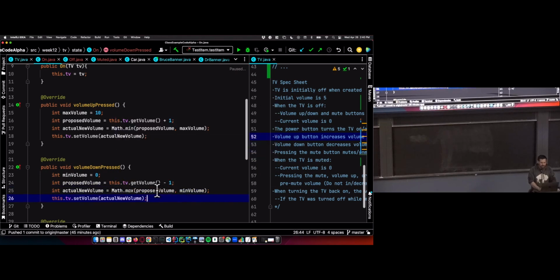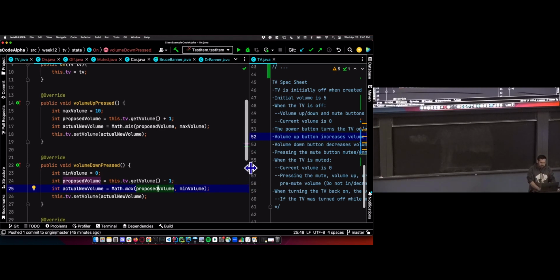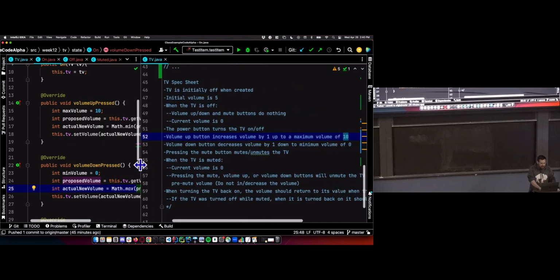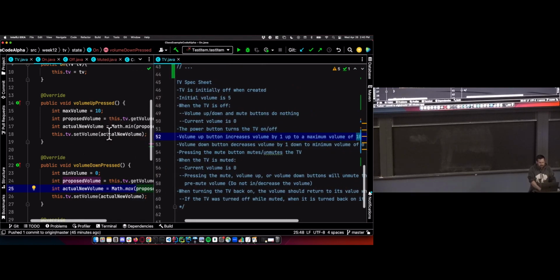Take the max of whatever we're changing, whatever the new volume would be, and 0. So if we went to -1, it's going to be the max of -1 and 0, and we're going to return 0 as the new volume. We're ready to move on with the assignment. Momentum picks up a little bit after that one. That's probably the trickiest part of this one.